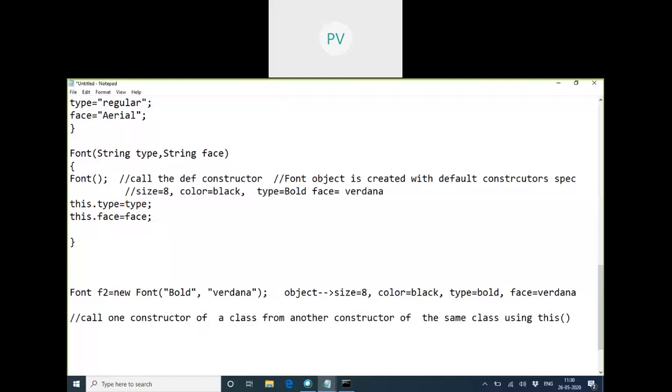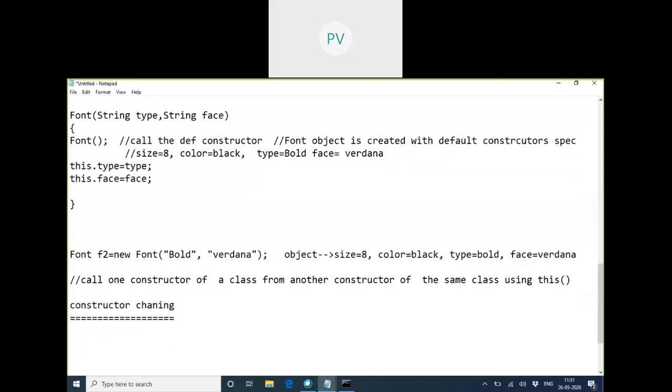If the default constructor wants to call a parameterized one, they have to pass the values. Somebody has to call any constructor, and we can do it using the this keyword. So this is constructor chaining basics. We are trying to chain one constructor with another constructor. Any confusion till here?